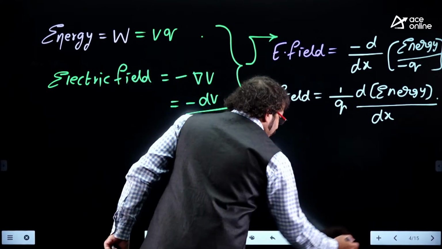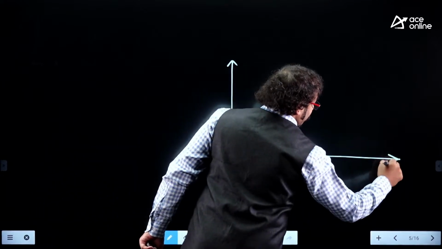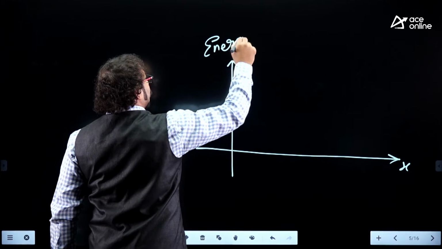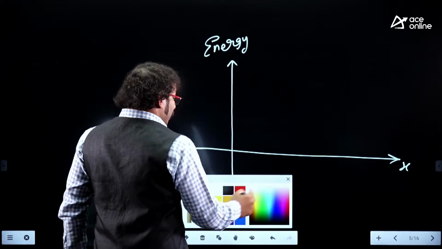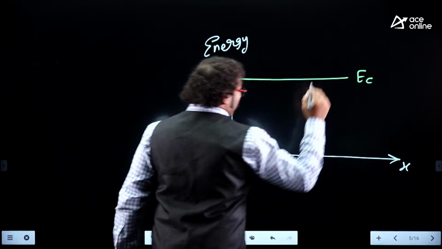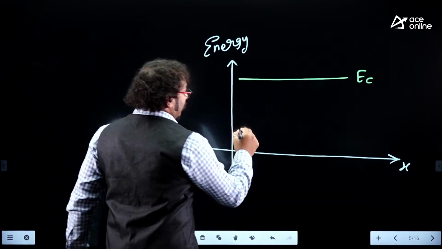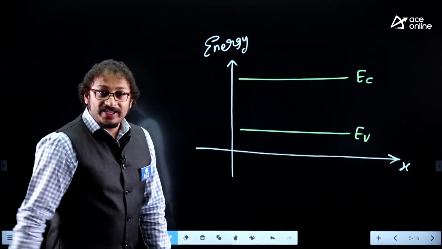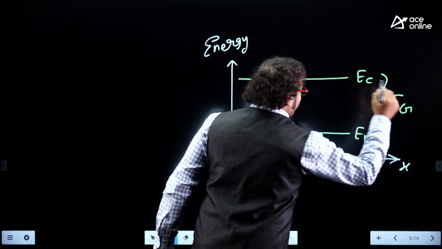It indicates a very simple answer. If I plot the graph of energy versus distance, the x-axis is distance and the y-axis is energy, right? Let me assume I got a flat graph. For example, this is the EC level. You know the EC level, right? The lowest energy level of the conduction band, EC. And EV is the highest energy level of the valence band, right? And this difference is simply the energy gap.